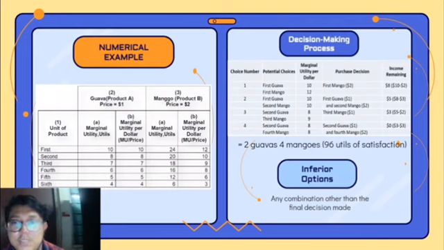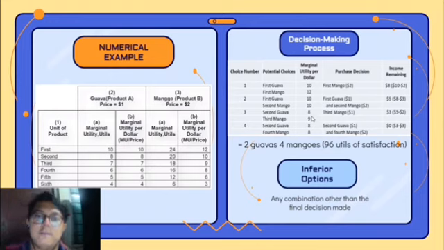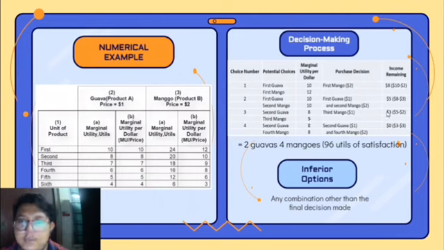The remaining income is 8, because $10 minus $2. Moving on to the next choice, the potential choices are between the first guava and the second mango. The marginal utility per dollar offers are the same, which is 10. So he can purchase both of them, the first guava and also the second mango, and the remaining income is just $5. The third choice will be between the second guava or the third mango, and they give different amounts of marginal utility per dollar, which are 8 and 9. Of course he will choose the third mango because it offers a bigger marginal utility per dollar, which is 9. So the remaining income will be $3 only.